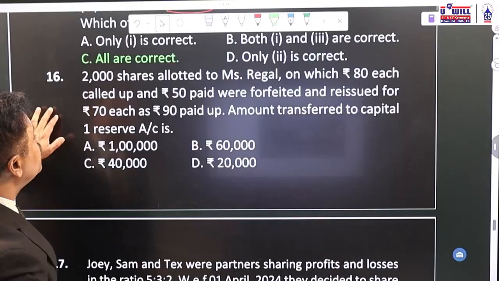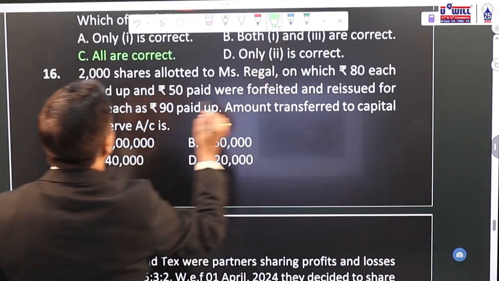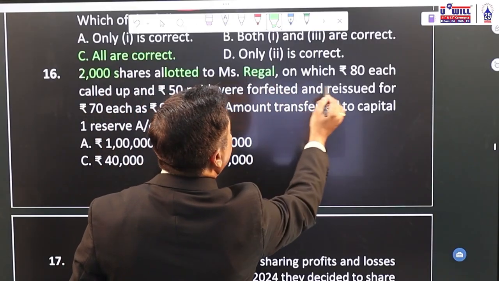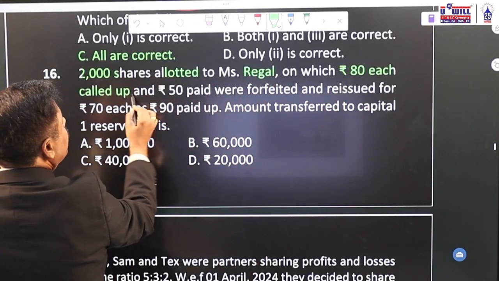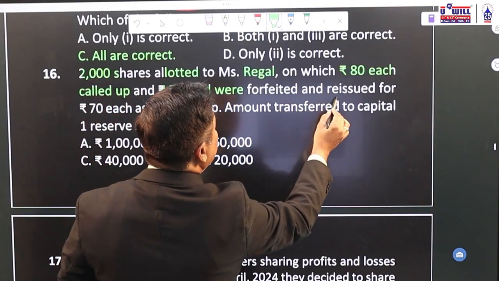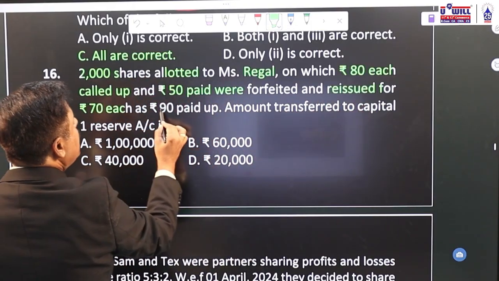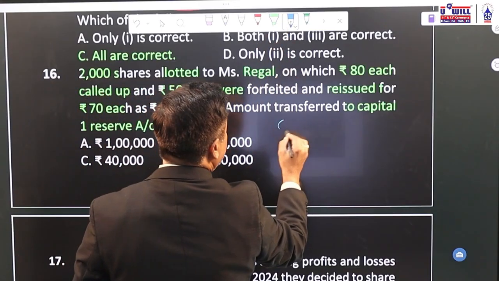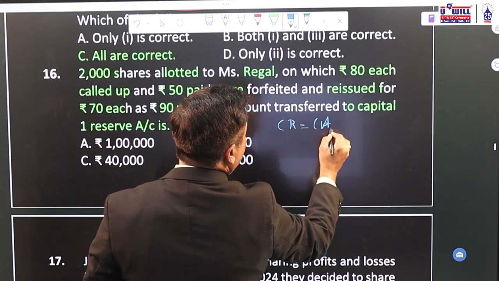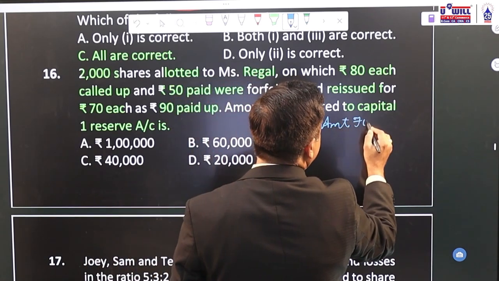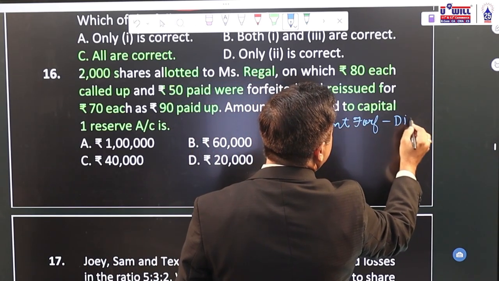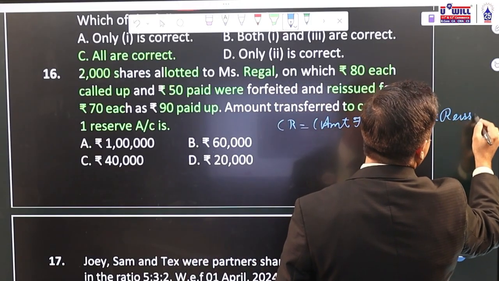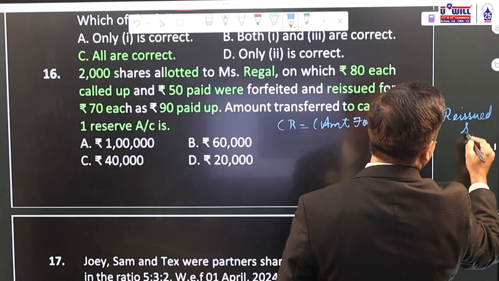Question number 16. 2,000 shares are allotted to Miss Regal, on which 80 each called up and 50 paid were forfeited and reissued for 70 each, 90 paid up. Amount transferred to capital reserve. Again, capital reserve is asked. Let's use the formula: amount forfeited or amount paid minus discount, multiplied by number of shares reissued.